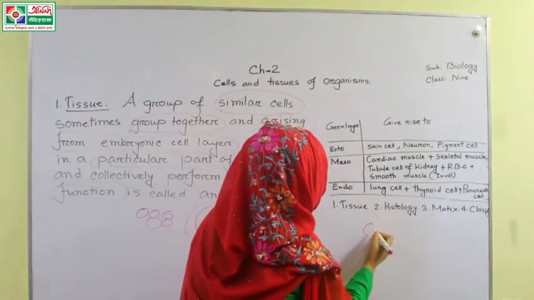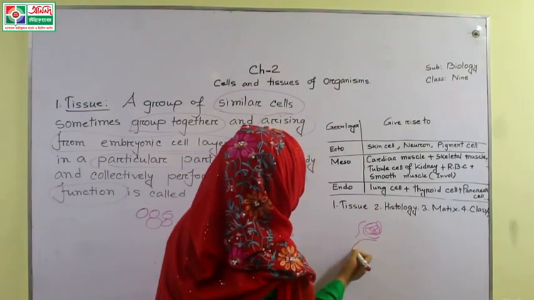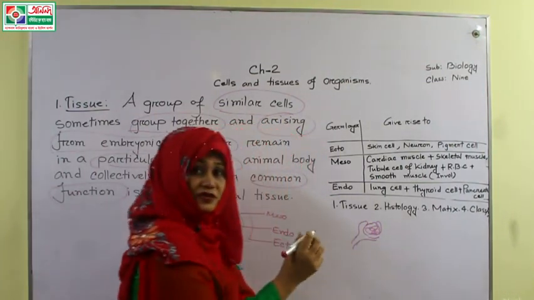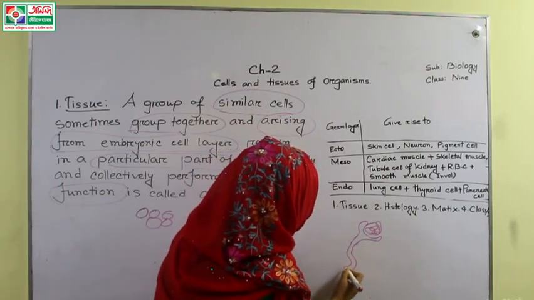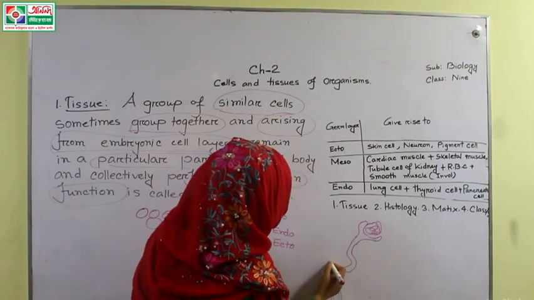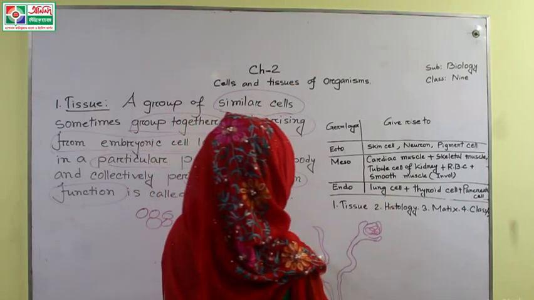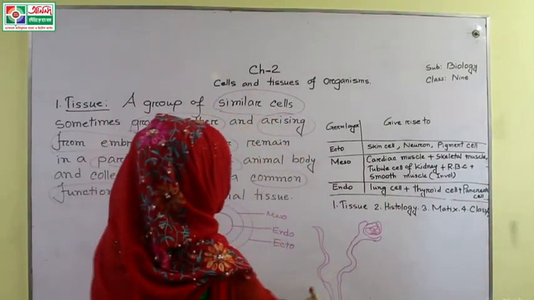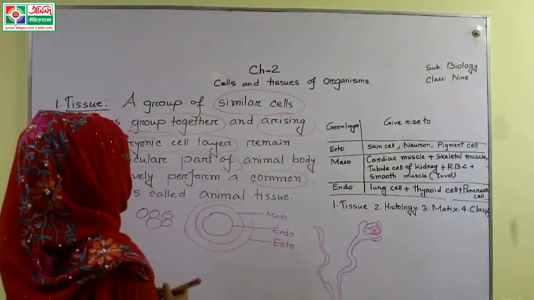Suppose this is glomerulus and Bowman's capsule. Glomerulus, lots of tubules are here, and this cup-like structure is Bowman's capsule, and this one is the collecting tubule. This is Henle loop, and this one is also collecting tubule, proximal tubule, distal convoluted tubule, and this one is Henle loop. So these cells arise from the mesoderm.